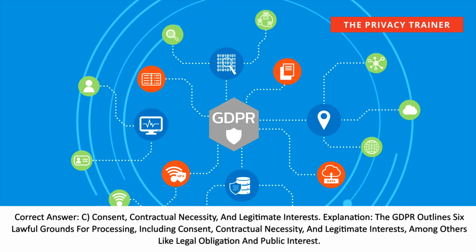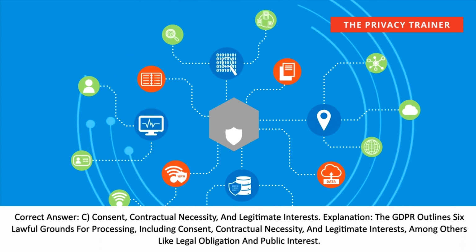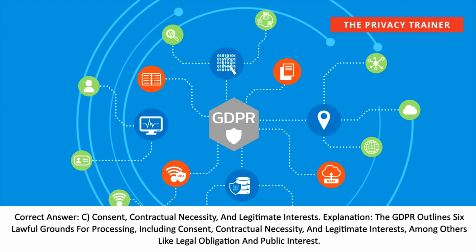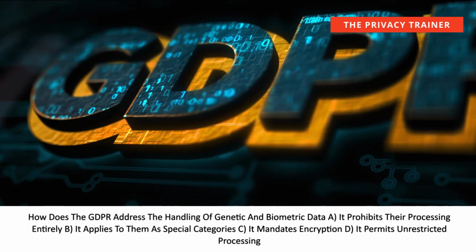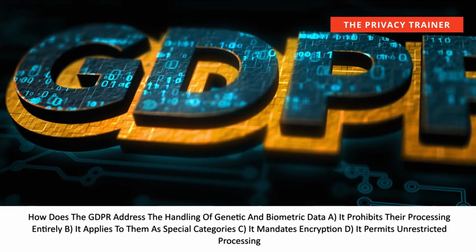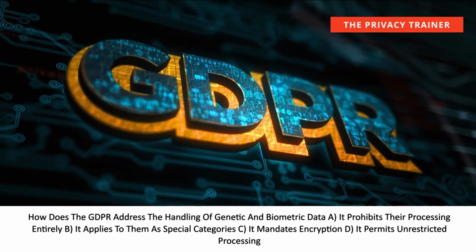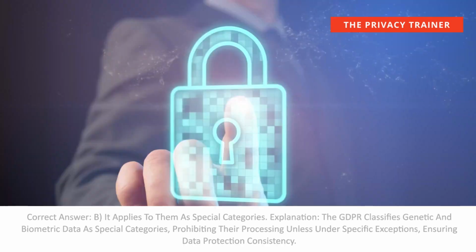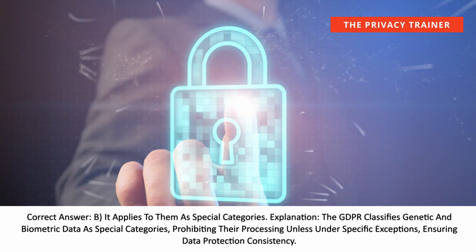Explanation: The GDPR outlines 6 lawful grounds for processing, including consent, contractual necessity, and legitimate interests, among others like legal obligation and public interest. How does the GDPR address the handling of genetic and biometric data? A. It prohibits their processing entirely. B. It applies to them as special categories. C. It mandates encryption. D. It permits unrestricted processing. Correct answer, B. It applies to them as special categories.